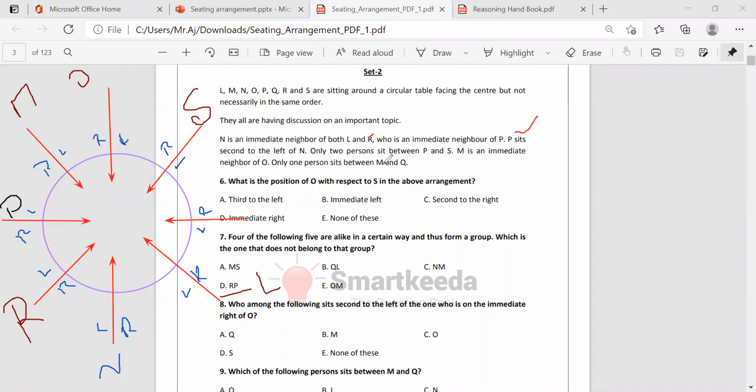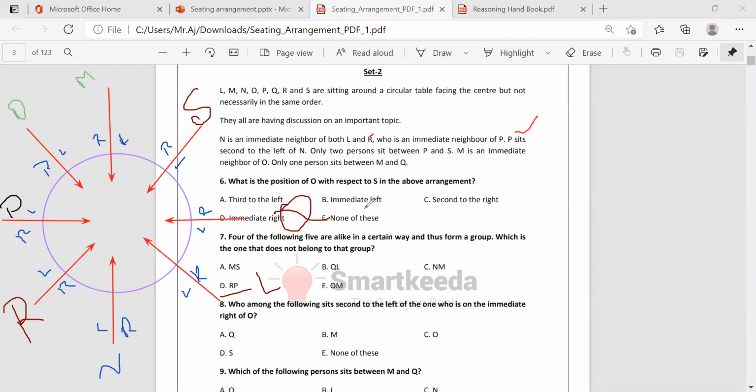Now, what they're saying here, only one person sits between M and Q. Where is the Q there? The remaining one here, it's a Q. So, only one person sits between M and Q. Suppose if I take M here, then 2 persons will be there. So, we can interchange these 2. That means I can take O here and M here. Then M and Q, only one person sits. Is it clear? Is it satisfied, right?